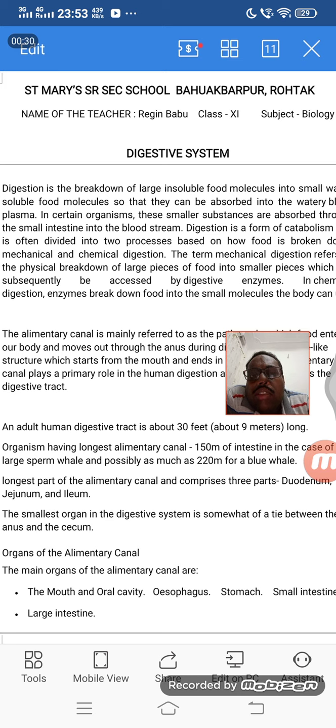We have studied about this digestive system, I hope, from 7th standard. Stomach, this, that and all. But in 11th standard we are going a little bit deeper, with a perfect understanding of the digestive system. We know that there are a lot of organisms which have different feeding habits, that is nutrition, how they take food.